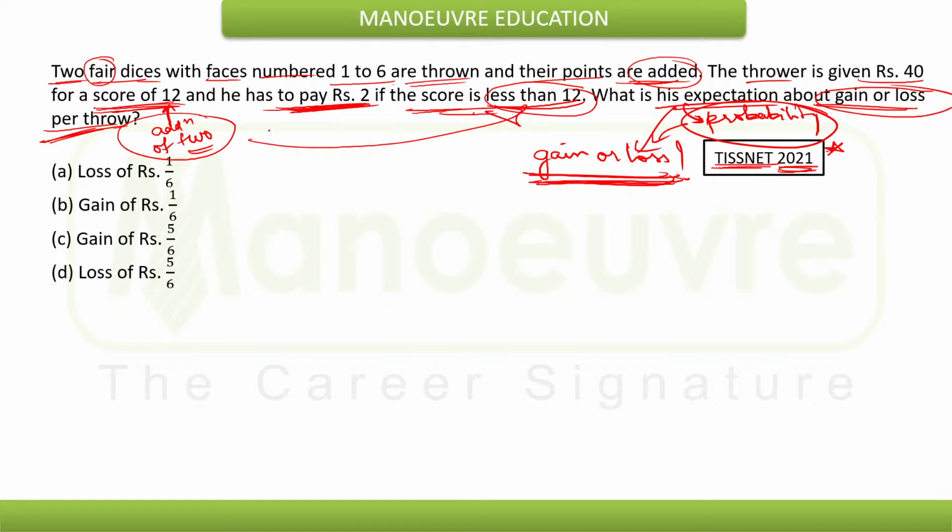Now let's understand the question. Two fair dice are thrown, and we need the score of 12.